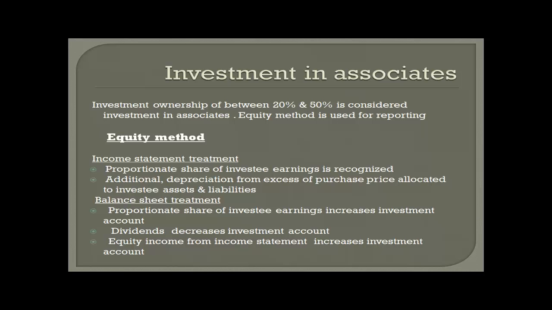So, excess of purchase price over book value acquired. Rarely does the price paid for an investment equal the proportionate book value of the investee's net assets, since the book value of many assets is based on historical costs. At the acquisition, the excess of purchase price over the proportionate share of the investee's book value is allocated to the investee's identifiable assets based on their fair value. Any remainder is considered goodwill.